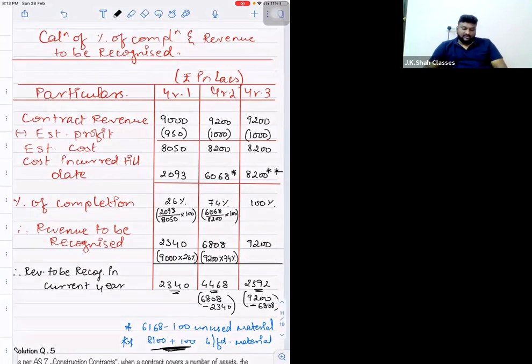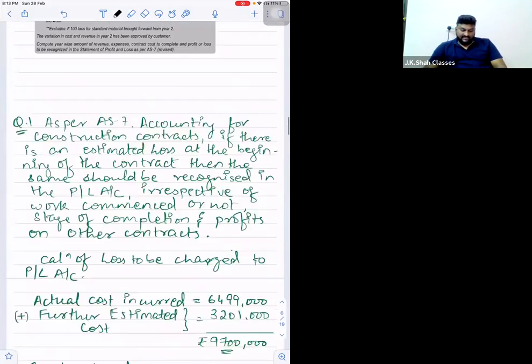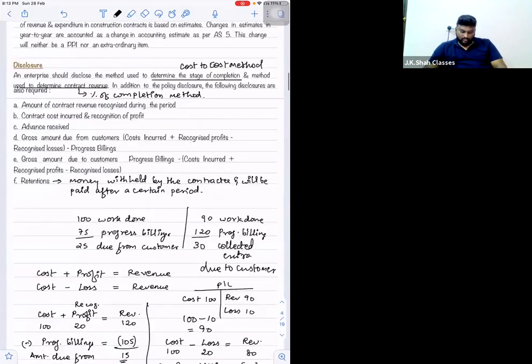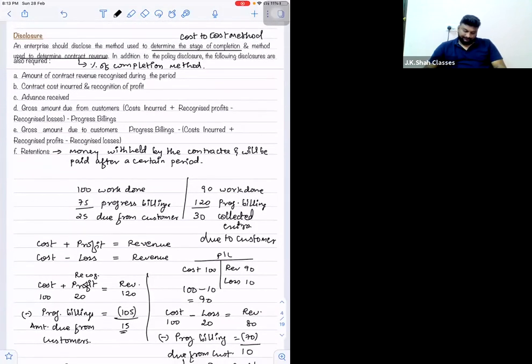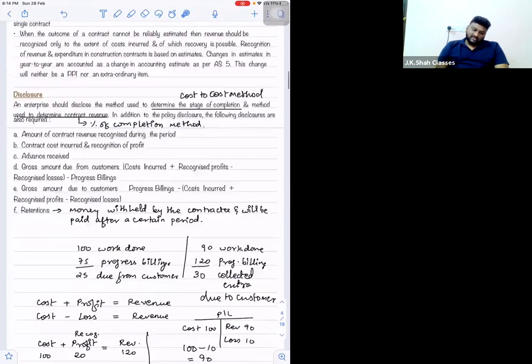I will go for the last part of the standard that was left that day. That is with respect to the disclosure requirements. So it is very simple. Understand what are the disclosure requirements. An enterprise should disclose the method used to determine the stage of completion. Means how much percentage of the work is completed. And can I say we are using cost to cost method? That is cost incurred till date divided by the total estimated cost. That is called as the cost to cost method.